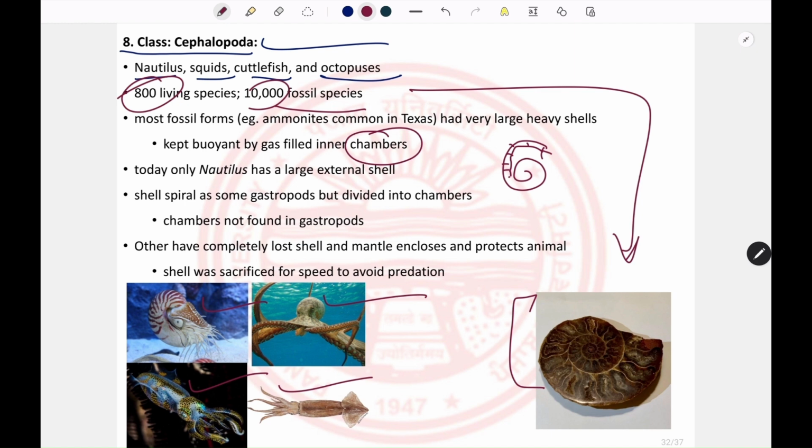These chambers are filled with gas to provide buoyancy to the organism, and that helps the organism to swim in the water. Among the living members of cephalopods, only the nautilus has an external shell, and other organisms under the cephalopods either don't have a shell or have an internal shell. This sacrifice of the shell is attributed to increasing speed to avoid predators.